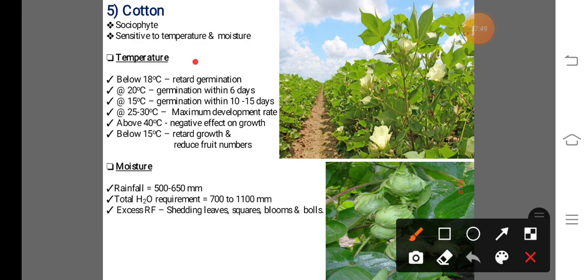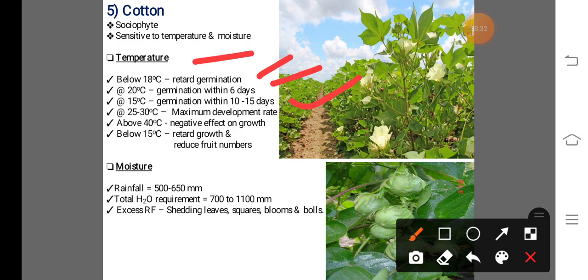Now we discuss the climatic requirement for the cotton crop. In case of cotton crop, if the atmospheric temperature is below 18 degrees Celsius, the germination percentage of this cotton crop decreases. If the temperature is 20 degrees Celsius, the cotton crop germinates within 6 days. And if temperature available to the crop is 15 degrees Celsius, the seed of the cotton crop germinates within 10 to 15 days.